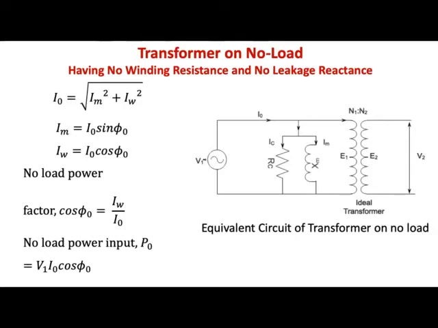Now this V1 is the supply which is connected to the primary winding. When you connect the primary winding to the voltage, the current drawn from the supply will be I0, that is the no load current. The no load current will have two components, the core loss component and the magnetizing component, with a phasor difference of 90 degrees. Because the same flux links the primary winding as well as the secondary winding, the induced EMF on the secondary side will be E2, and a voltage V2 will be present on the secondary winding of the transformer.